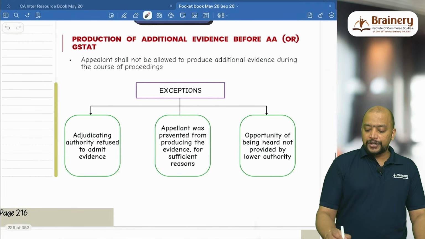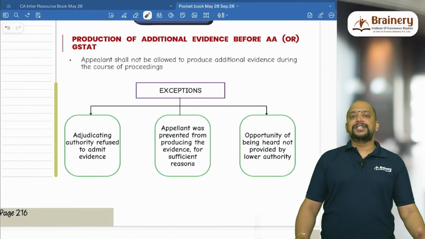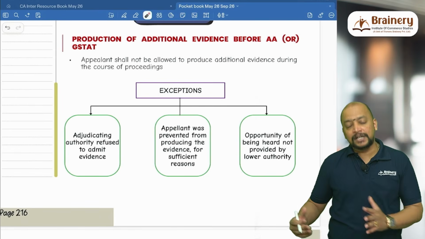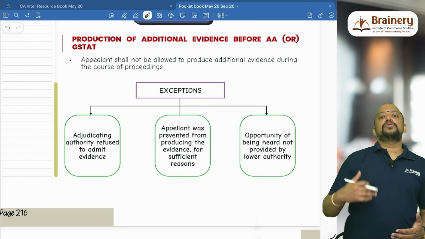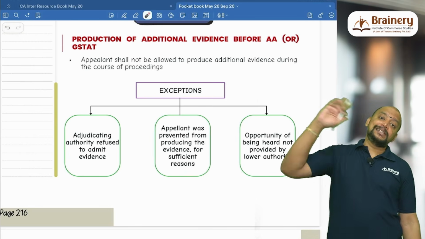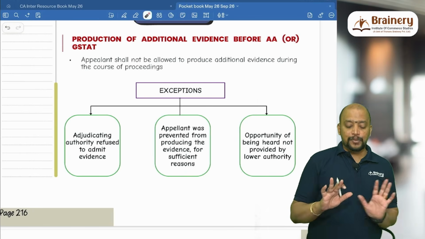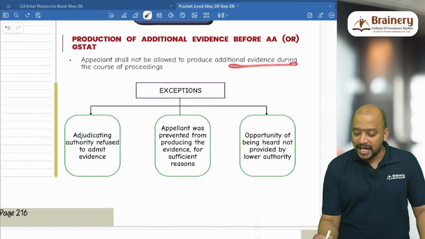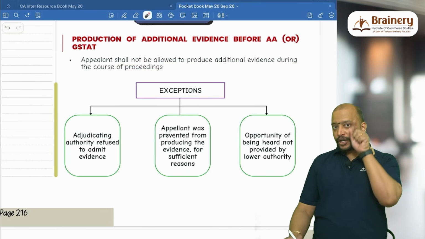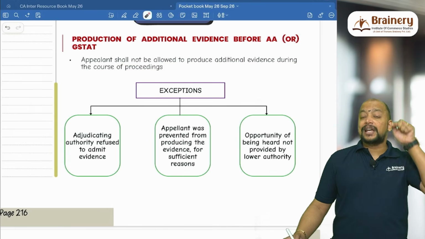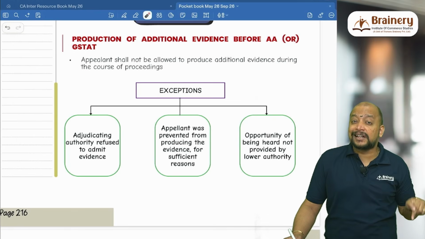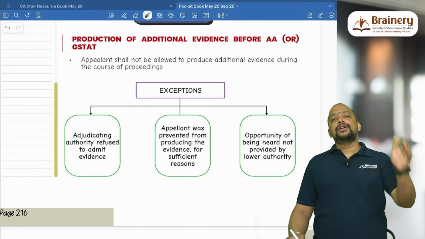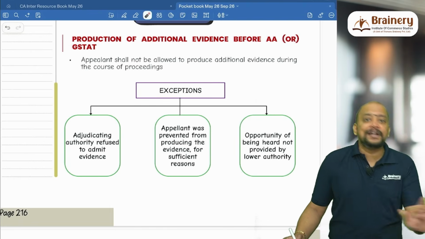Then next, production of additional evidence before the appellate authority or GST AT. Usually at the time of adjudication itself, we should have given all the evidences. Suppose you have any additional evidence, at the appeal stage also you can submit, but there are certain provisions related to this. Appellant shall not be allowed to produce additional evidence during the course of proceedings, because if additional evidence is given, the adjudication authority will say, had this evidence been given at the time of adjudication, I would not have passed this order. So the matter will be remanded back for adjudication. So usually additional evidence will not be taken.